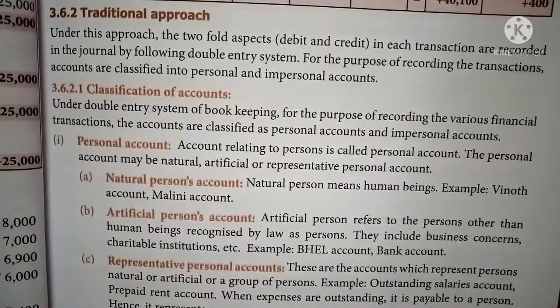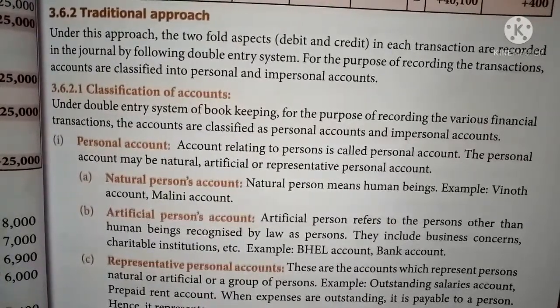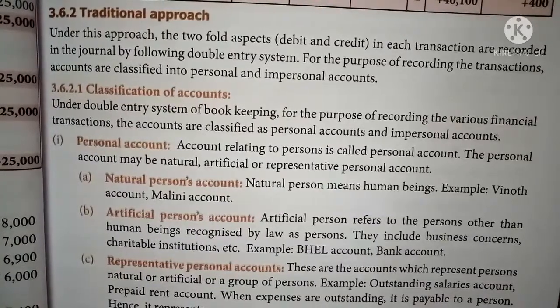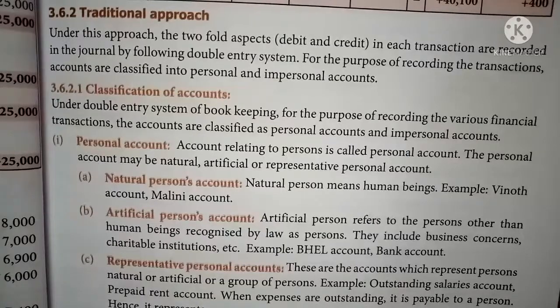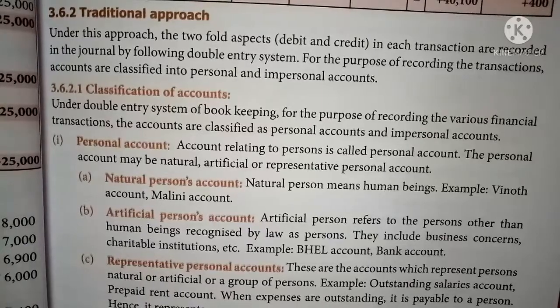In this video, we discuss chapter number 3, that is books of prime entry. We already discussed some topics in this chapter. From the theory point of view we discuss, and some from the accounting equation approach. In that accounting equation approach, we solve 4 example sums and also exercise sums.